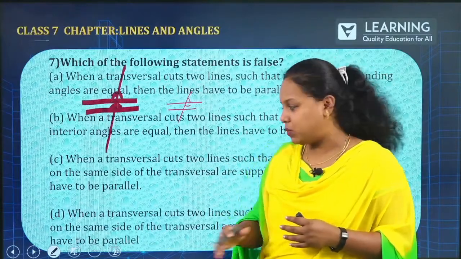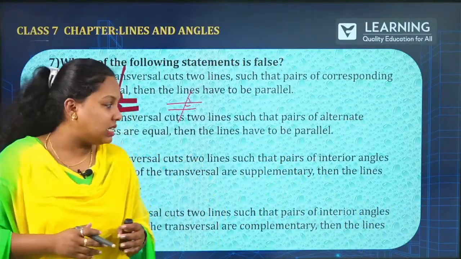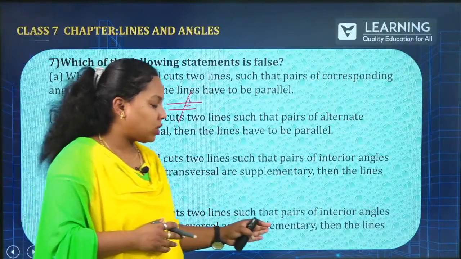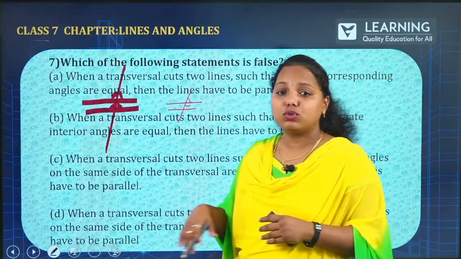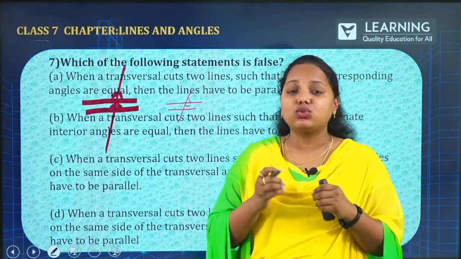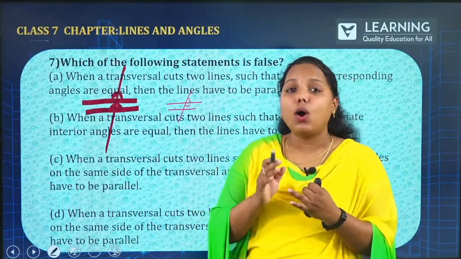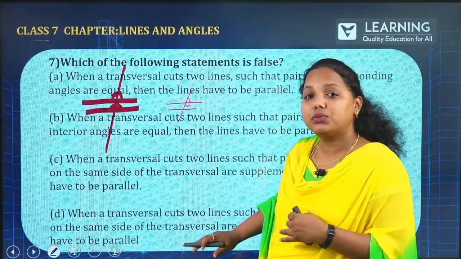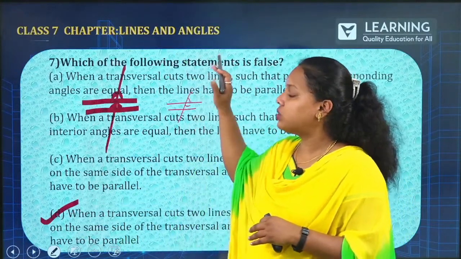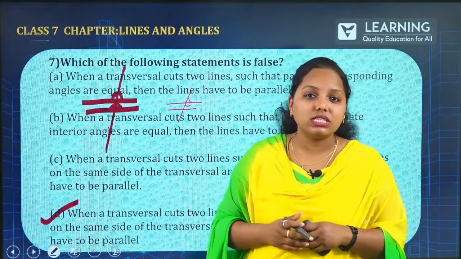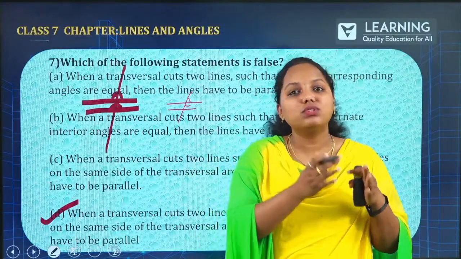Let us read the fourth option. When a transversal cuts two lines such that pairs of interior angles on the same side of the transversal are complementary, then the lines have to be parallel. When we are studying the transversal topic, we have never learned the word complementary. It is all linear pair or supplementary that we learn. Here, in the fourth option, they are speaking about complementary. So, this is the false statement. According to the question, option D is the false statement. I hope you are able to classify which transversal is parallel and which transversal is not parallel.